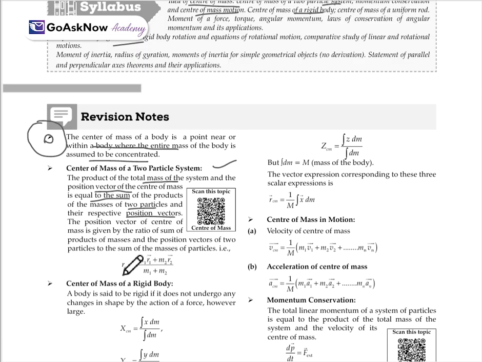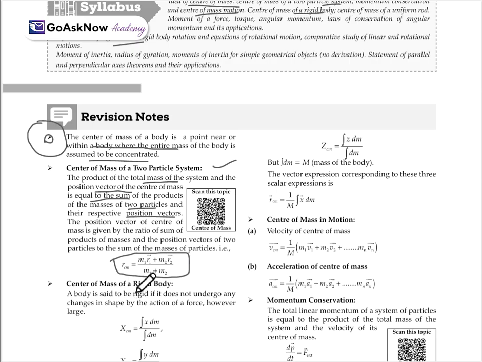So, this will be equal to R_CM = (M1 R1 + M2 R2) / (M1 + M2). Here R is the position vector, M1 is the mass of the first particle, M2 is the mass of the second, and R2 is the position vector of the second one. It's all divided by the total mass, M1 plus M2. So, this will be the center of mass of a two-particle system.